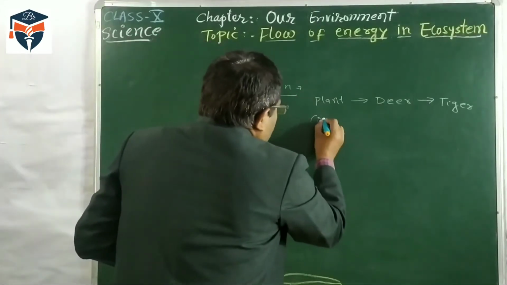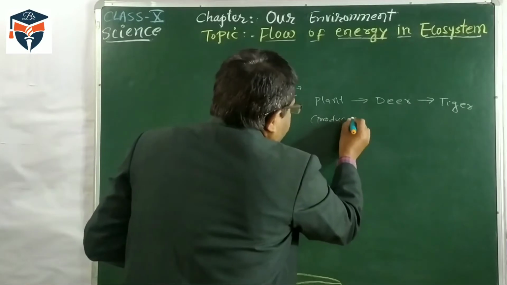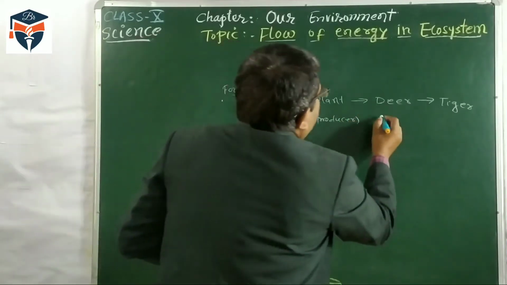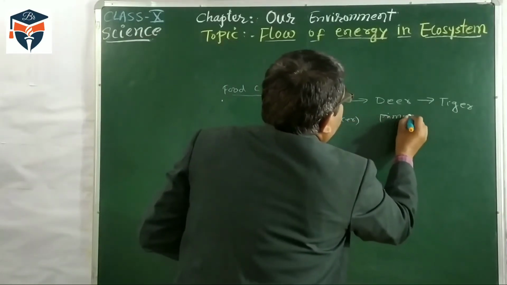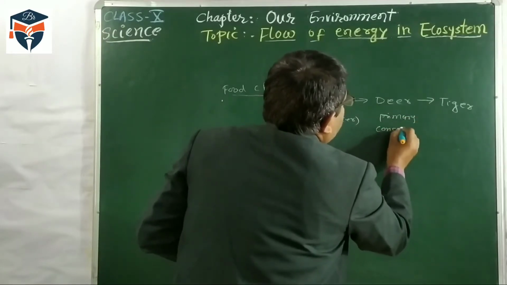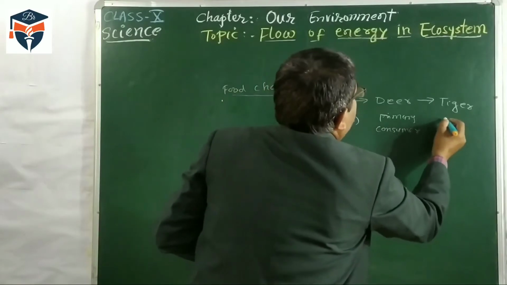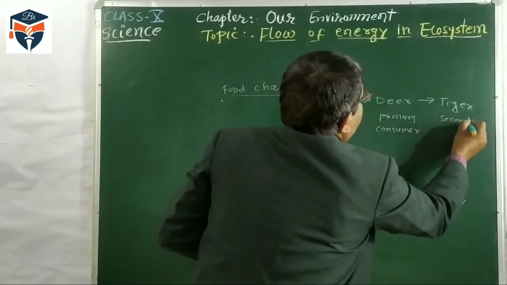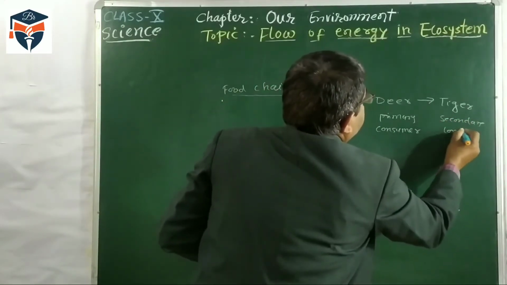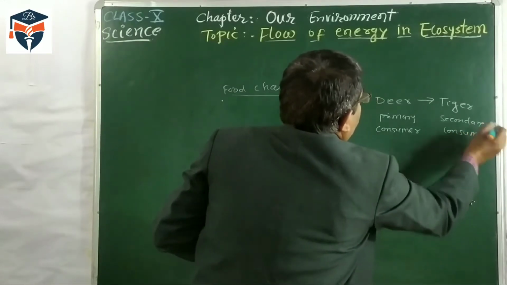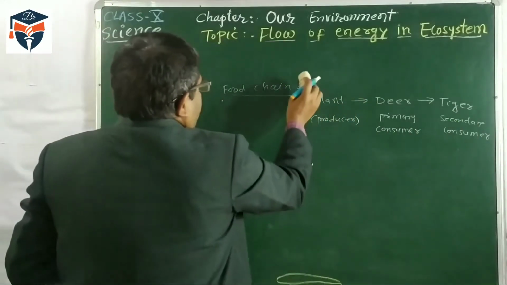Plants are the producer. Deer is a primary consumer. And tiger is a top consumer, or we can say a secondary consumer. It is a food chain.